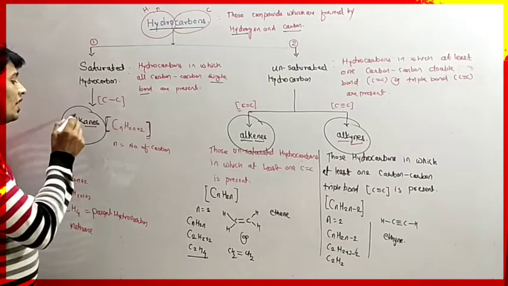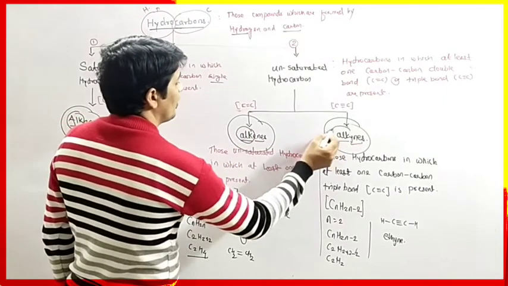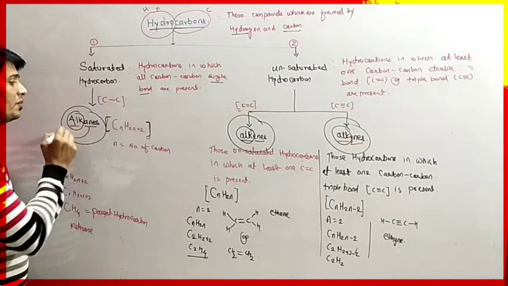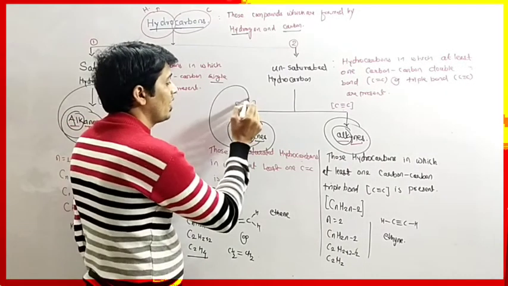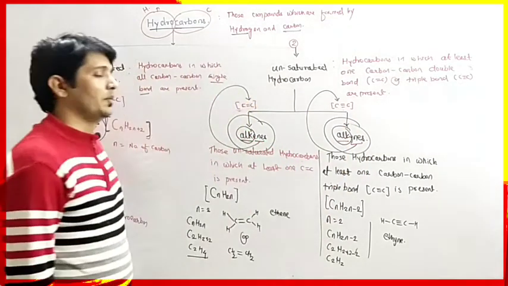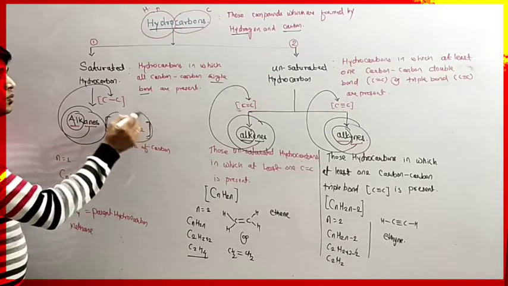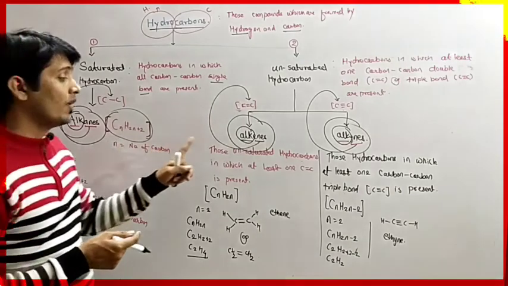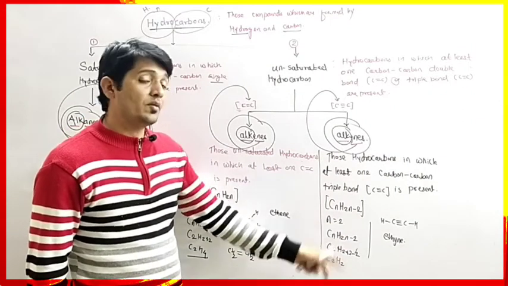The similarity is what? Alk means number of carbon atoms. But the difference is here: A-N-E represents carbon-carbon single bond, E-N-E represents carbon-carbon double bond, and Y-N-E represents carbon-carbon triple bond. Okay, so you have their empirical formulas also. For alkanes we have CnH2n plus 2. For alkenes we have CnH2n, and for alkynes we have CnH2n minus 2.